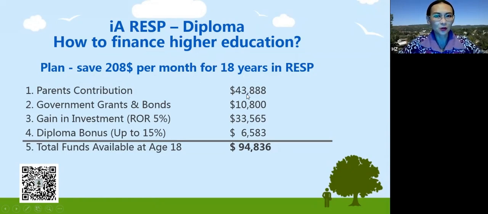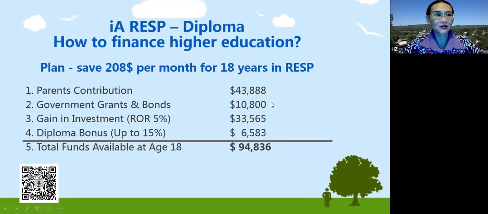Then the parent contributes the maximum, $43,888, which is less than the 50,000 maximum room, right? Of course, they can maximize the grants to 10,800, 7,200 plus 3,600, equal to this amount, right?